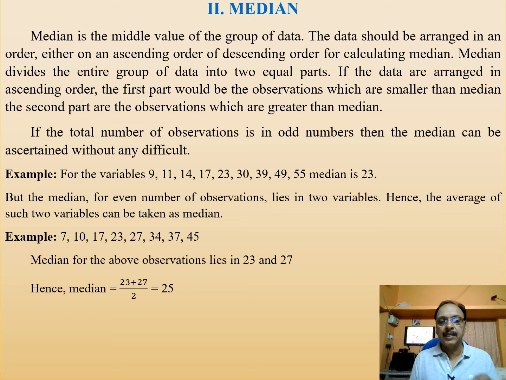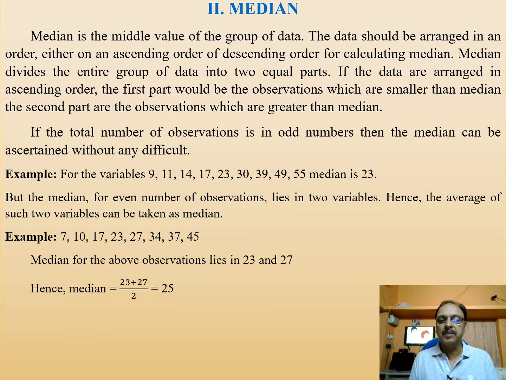In the first example, you find that the data are arranged in ascending order, low to high. There are 9 variables you find here, and 9 means the central one would definitely be the fifth one.